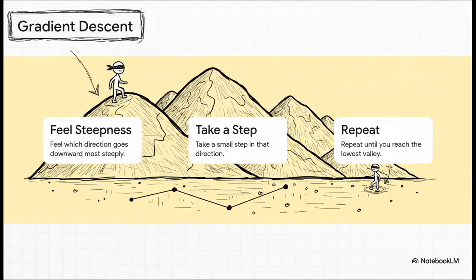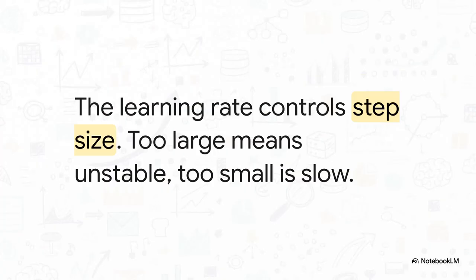So you just feel which way is down, take a step, and repeat. In machine learning, the gradient points the way, and the algorithm steps downward until it finds the absolute lowest valley of error. Now, the size of those steps you take, that's controlled by your learning rate. And you have to be careful, because if it steps too wildly, it will completely overshoot the valley and fail